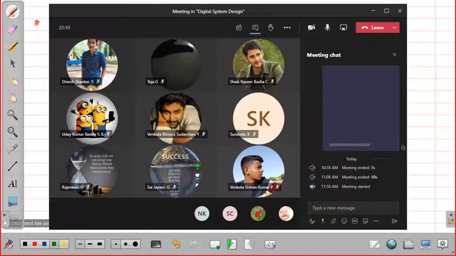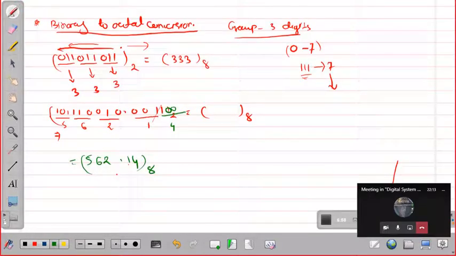Okay, so anyone got this answer? Same answer? Yeah, correct. So this is binary to octal. Then we will see octal to binary conversion. So the reverse process, octal to binary conversion.